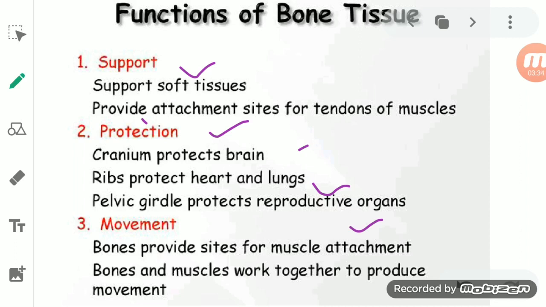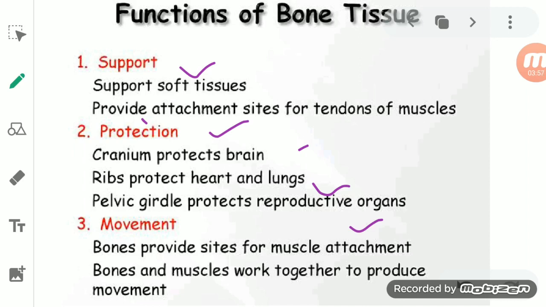So these skeletal tissues are very important for the proper movement of the body, as well as providing posture. It gives strength, it means it supports the body, as well as gives shape and protection to the delicate body organs.